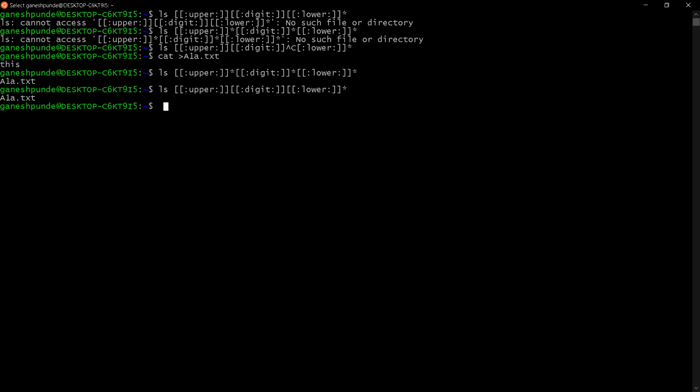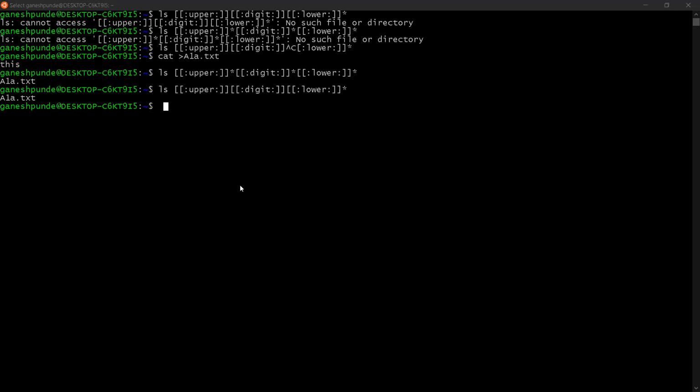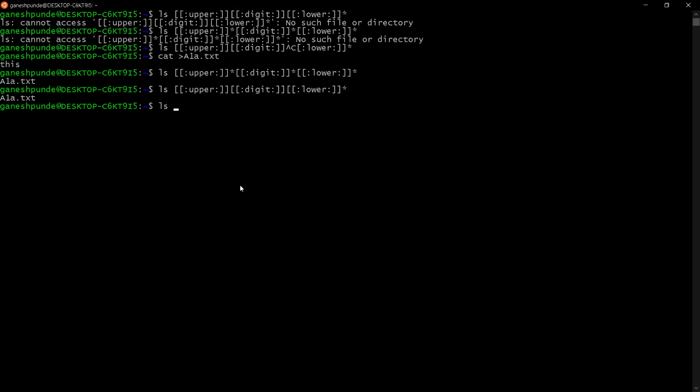Now let's say I want to display the file name with a special character. So I can say ls, and now I want alphanumeric.